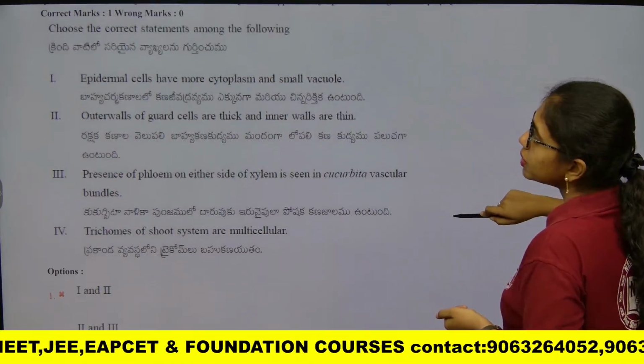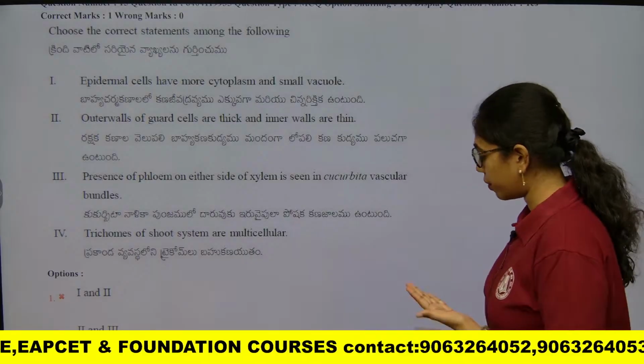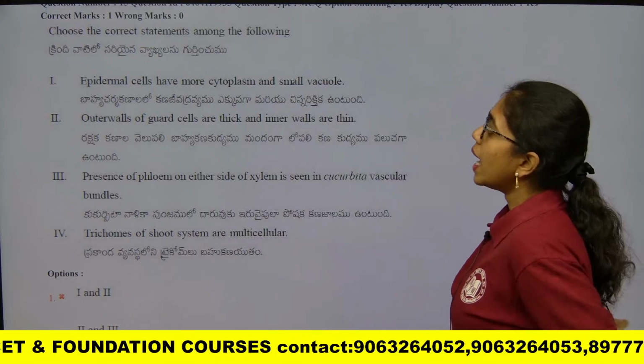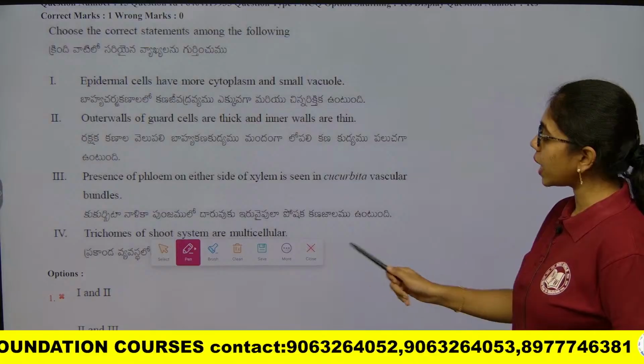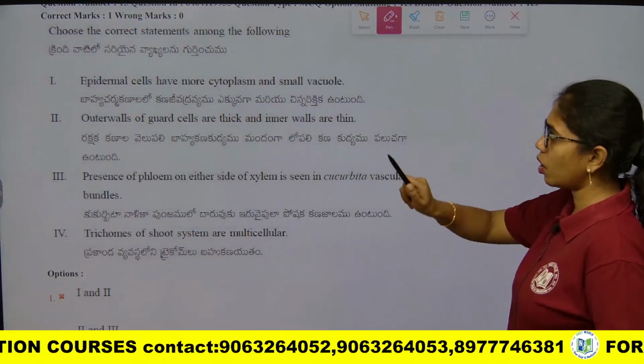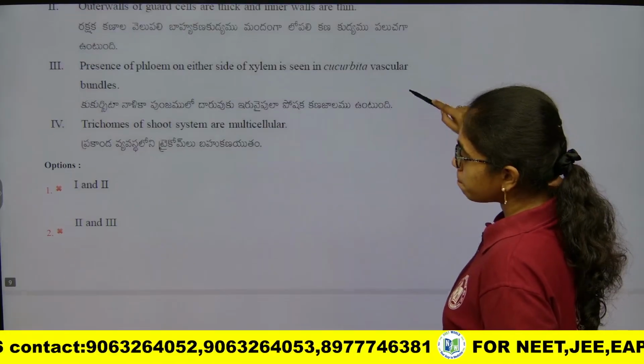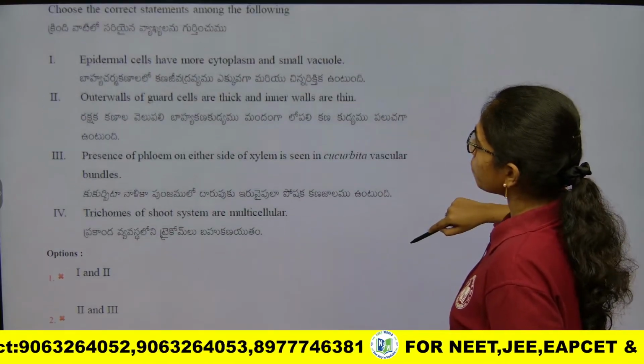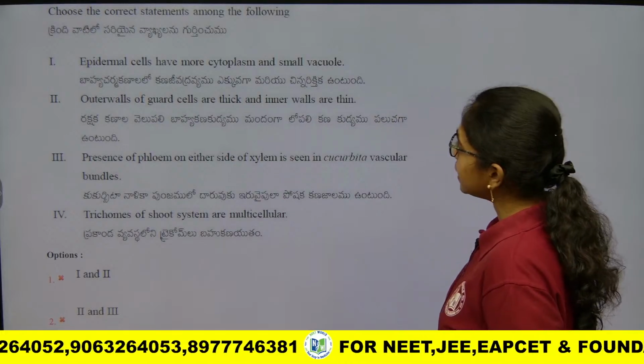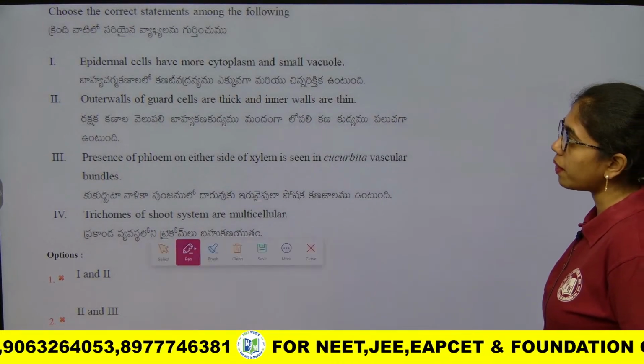Choose the correct statements among the following. We have to look into the correct statements. Epidermal cells have more cytoplasm and small vacuoles.